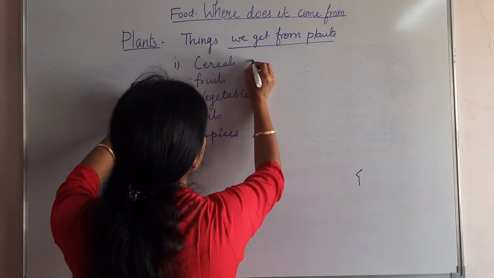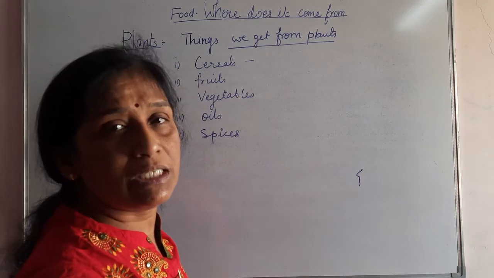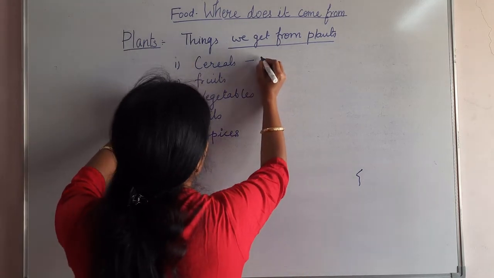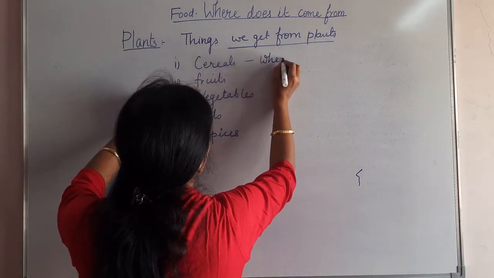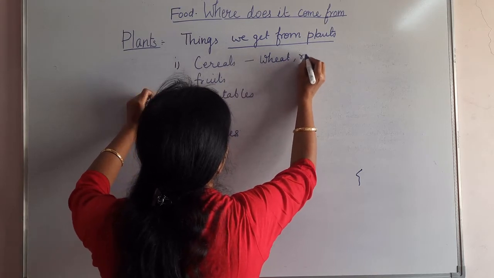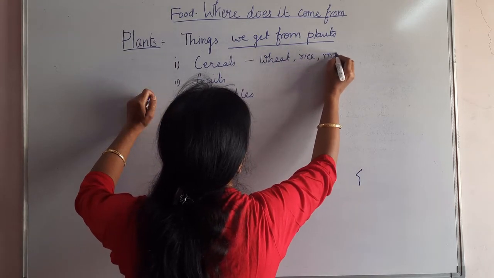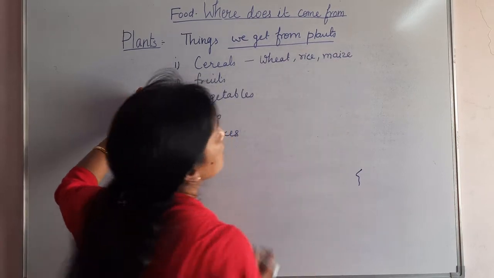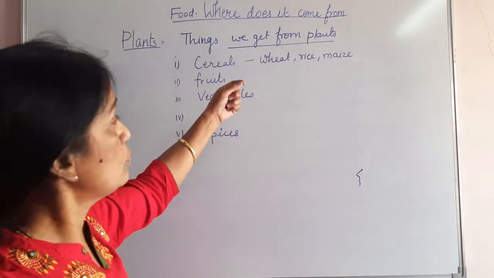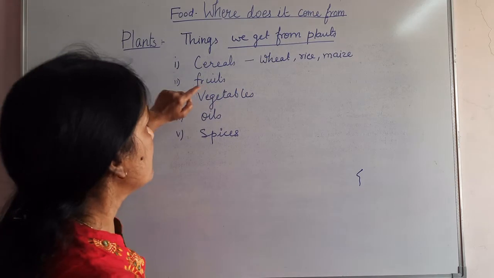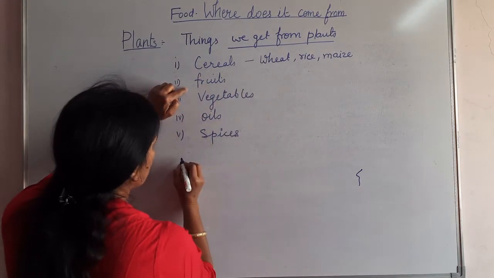Cereal grains are mostly seeds, like wheat, rice, maize. These are all seeds of a plant that we eat. Then fruits and pulses you can add.